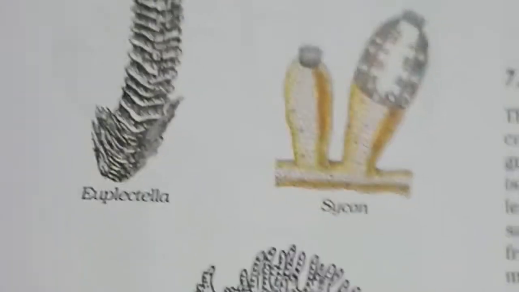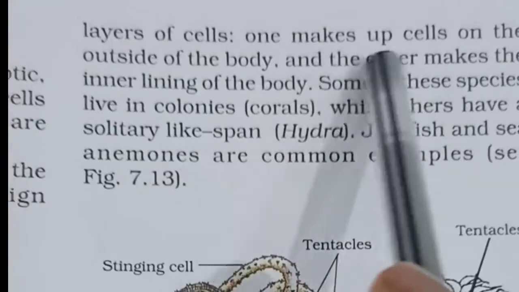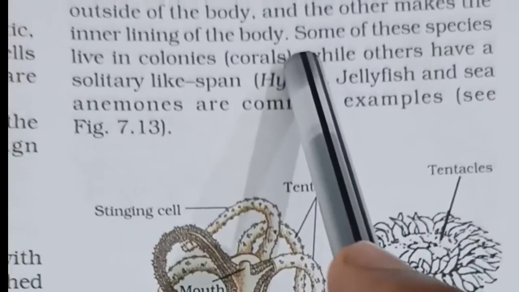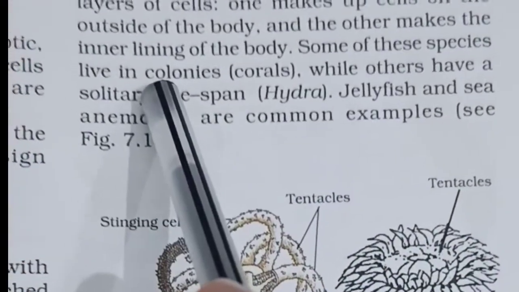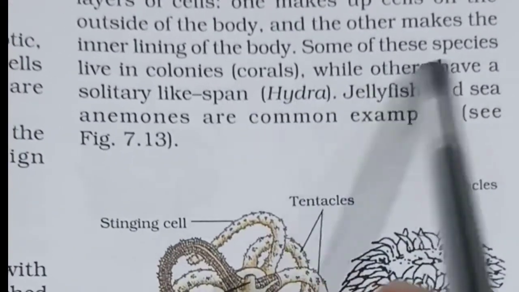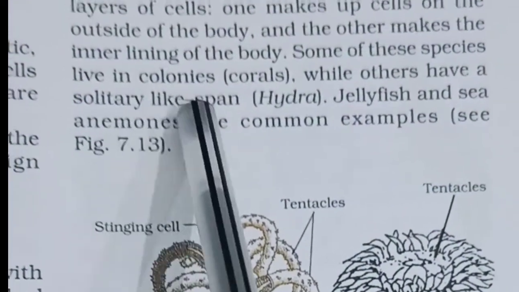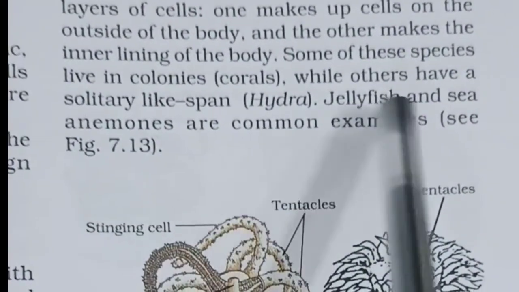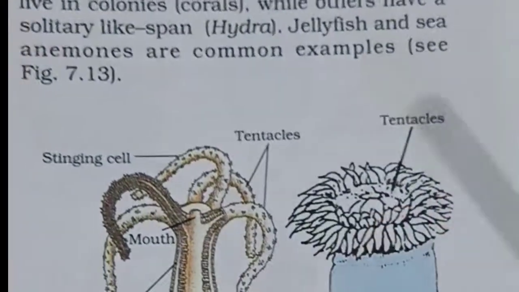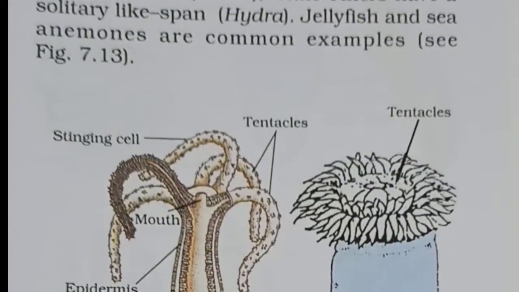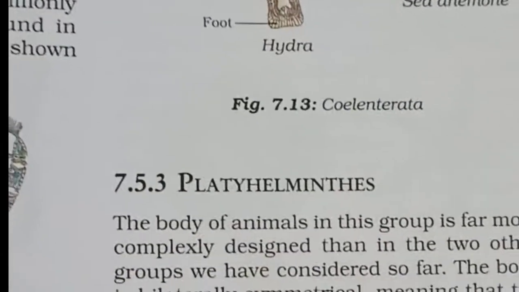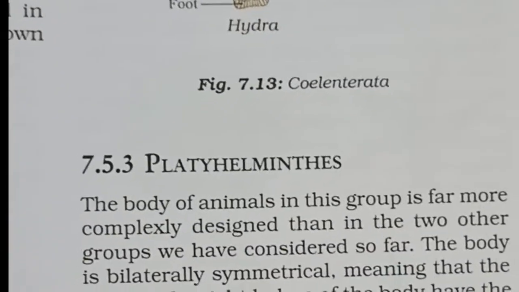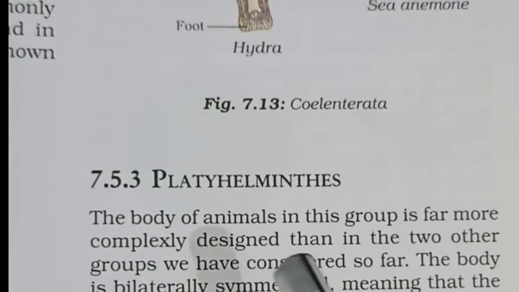Next we have Coelenterata, with two layers of cells. One makes up the cells on the outside of the body and the other makes up the inner lining of the body. Some of these species live in colonies, that means groups, and others may live solitary, alone, like the hydra. Jellyfish and sea anemones are some more examples of Coelenterata. The diagram can be seen here of hydra and sea anemone. In this part there is nothing much to explain, so in short, I am just telling about them.